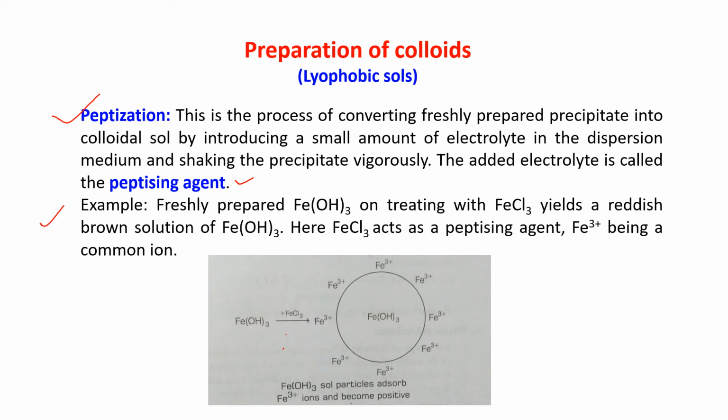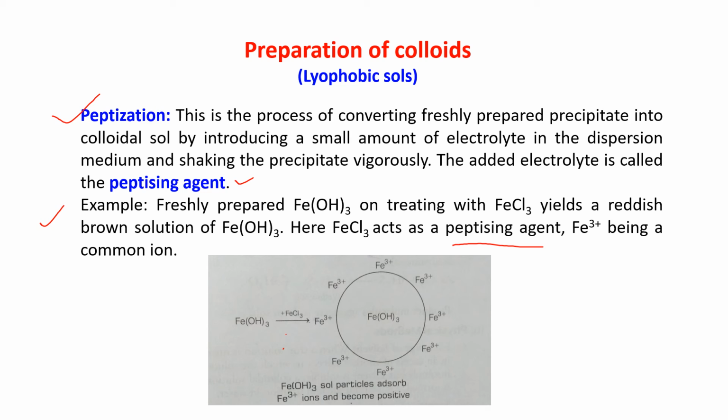Freshly prepared Fe(OH)3 on treating with FeCl3 yields a reddish brown solution of Fe(OH)3. Here FeCl3 acts as a peptizing agent and Fe3+ is the common ion. Now see here, Fe(OH)3 can be prepared by the reaction of FeCl3 with H2O.